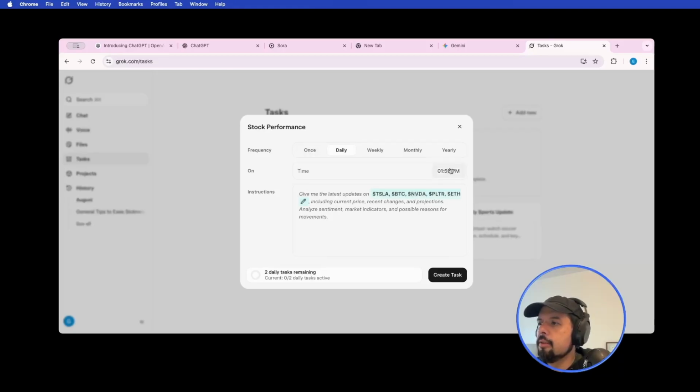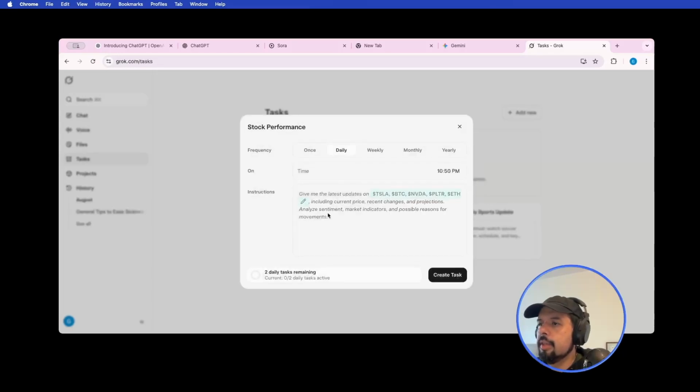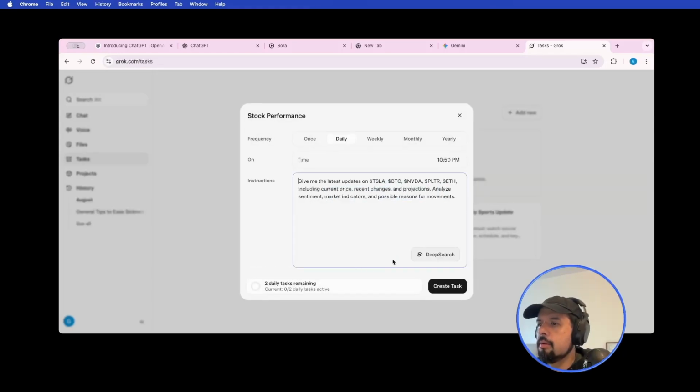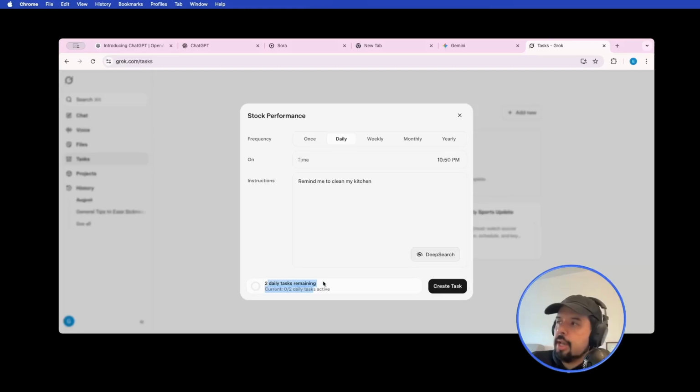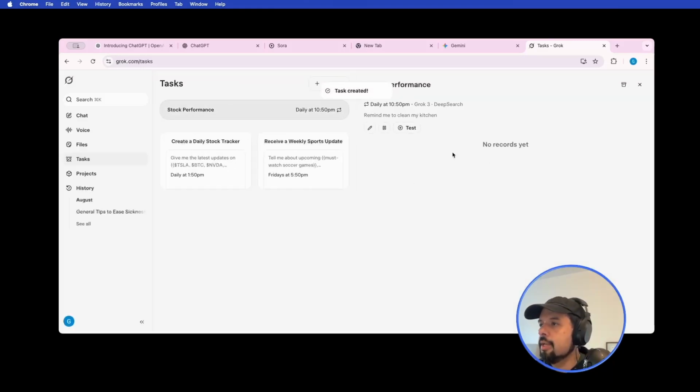Let's say today at 10, every day, remind me to clean my kitchen. A daily task reminder. Without signing in, I guess you only have 2, and then you can create your task, and then it's here. I don't know how it will remind you. You can test it. Really interesting.